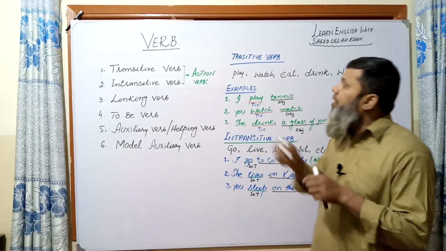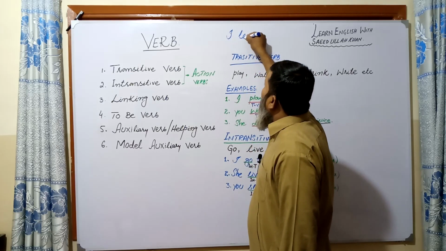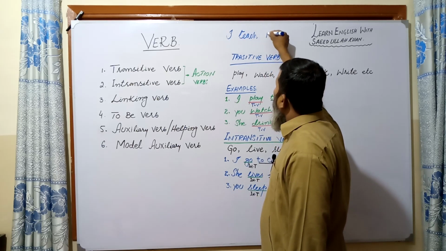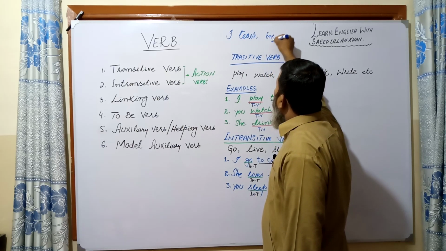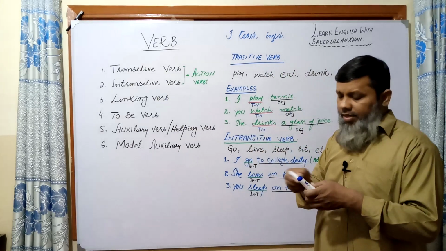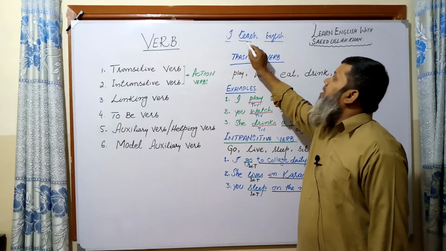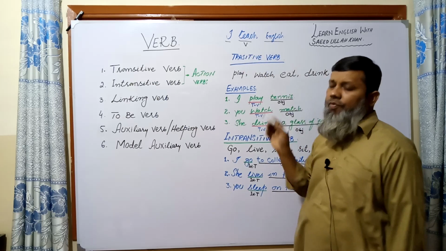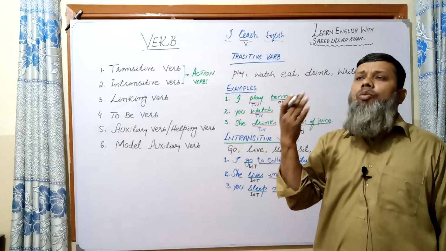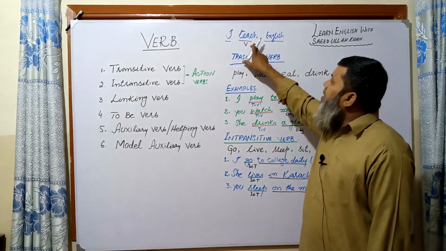Suppose I write: I teach English. Look, I have written the sentence I teach English. This one is an action verb. Of course, when I teach, I do some action, so it is also called a do verb.